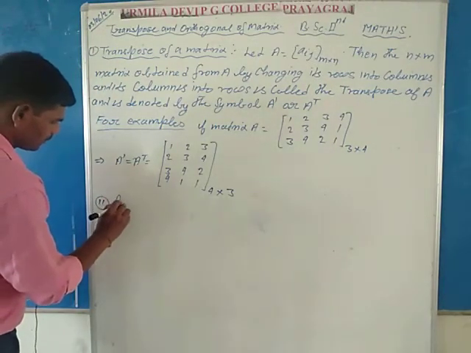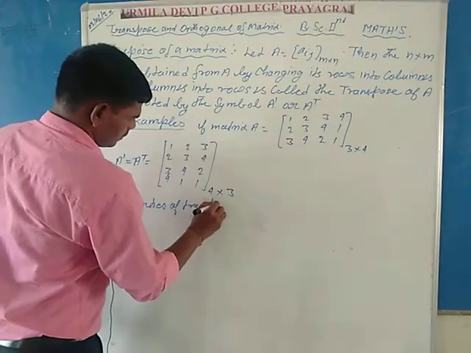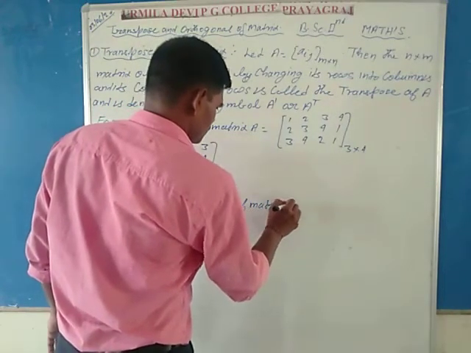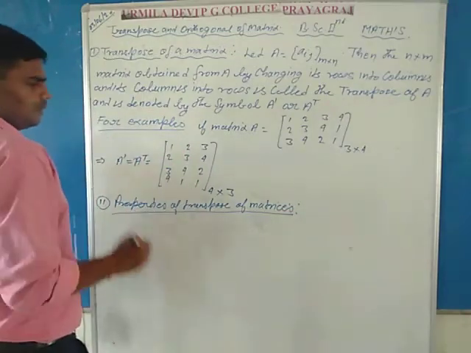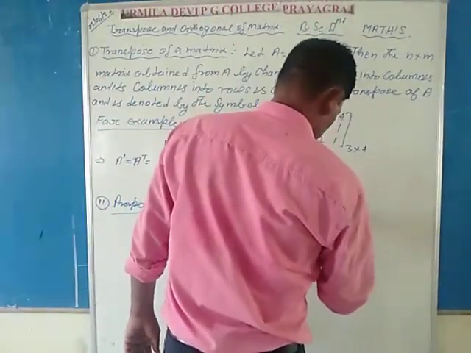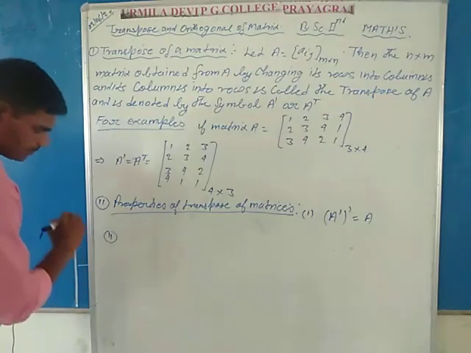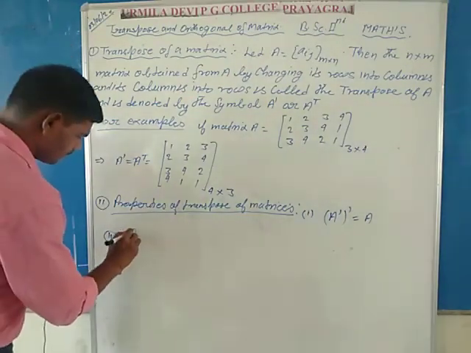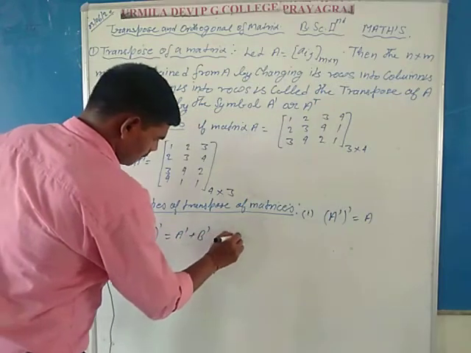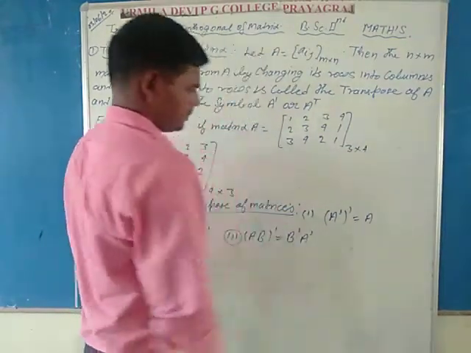Properties of transpose of matrices. The first property is the transpose of the transpose of A is equal to A. The second property is the transpose of A plus B is equal to the transpose of A plus the transpose of B. The third property is the transpose of AB is equal to the transpose of B into the transpose of A,